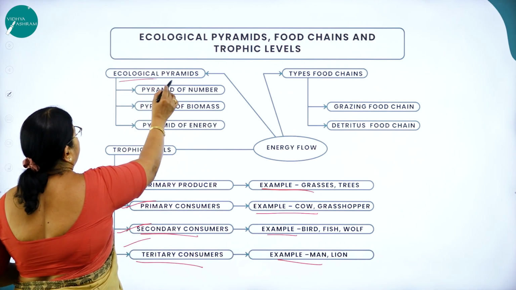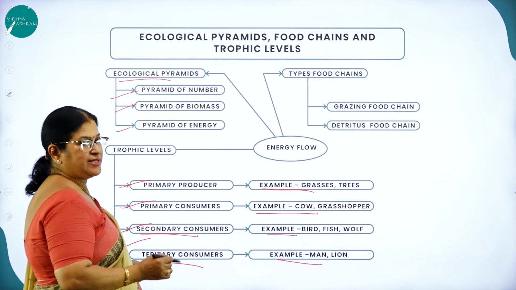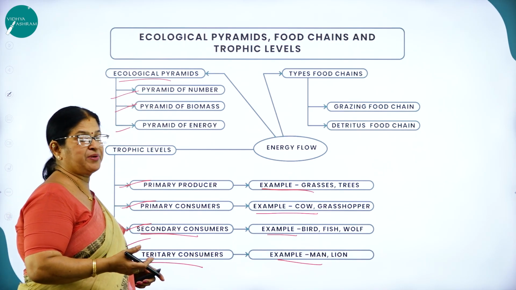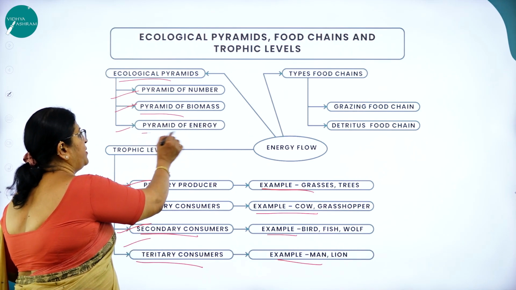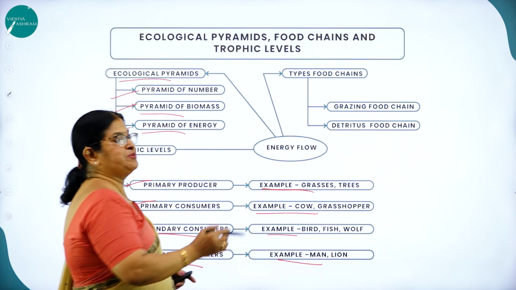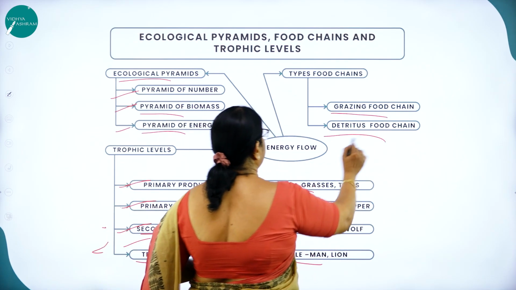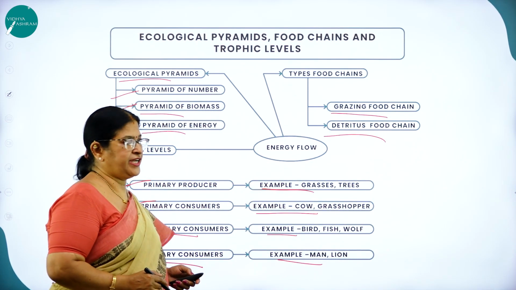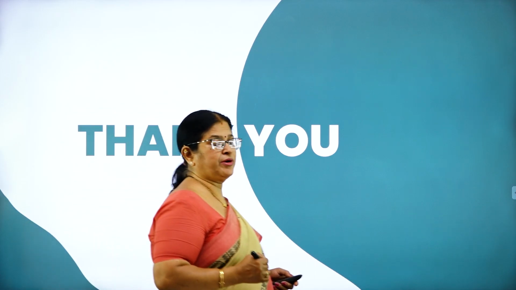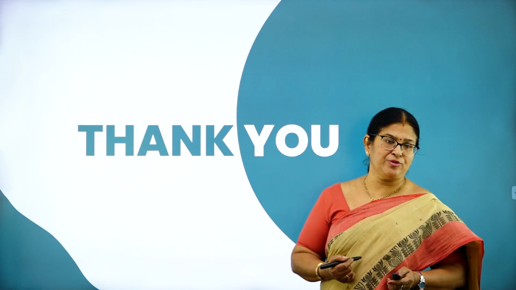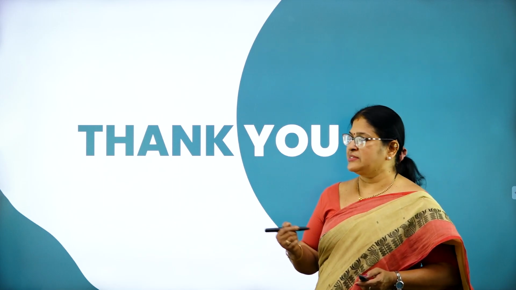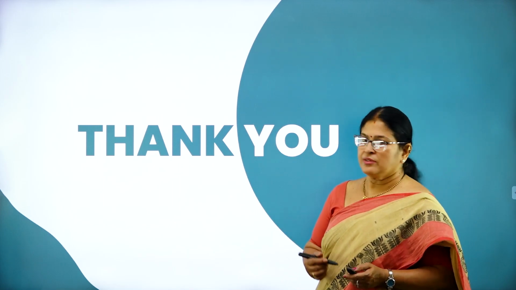So in ecological pyramid, as I said, the ecological pyramid is a graphical representation of different food chains in an ecosystem. Pyramid of number, pyramid of biomass and pyramid of energy. Types of food chain, we have two types, grazing food chain and detritus food chain. Hope you all have understood the important concepts I have explained in this particular chapter called ecosystem from the board examination point of view. Thank you.